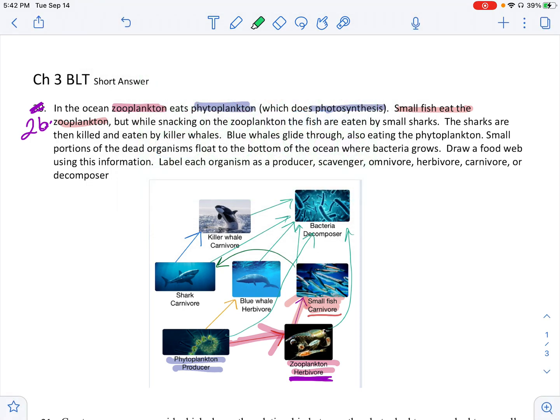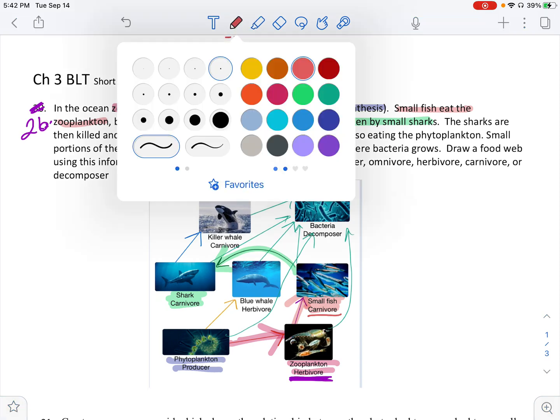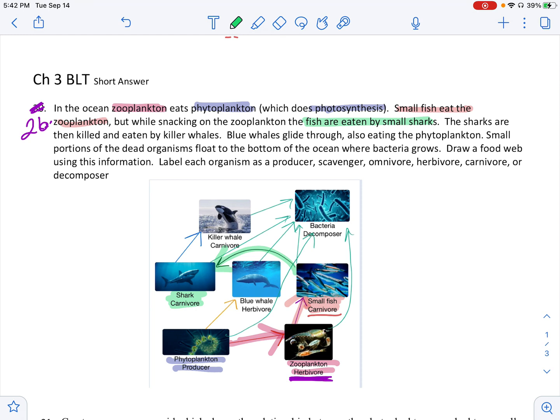Okay. All right, next it says, while snacking on the zooplankton, the fish are eaten by small sharks. So I have my shark over here eating my small fish. So the arrow should be pointing from the small fish to the shark. Okay, and then because the shark is eating another organism, you should have labeled it as a carnivore. Okay, all right, let's keep going.